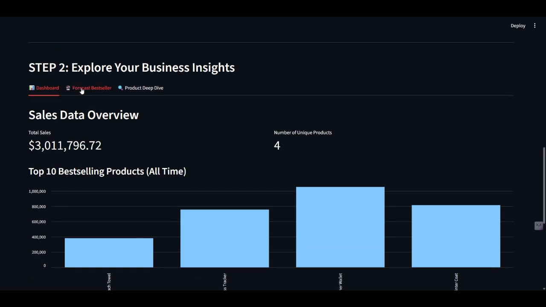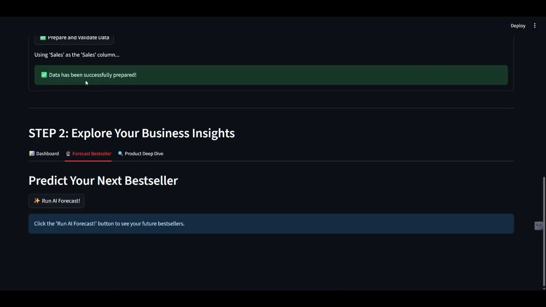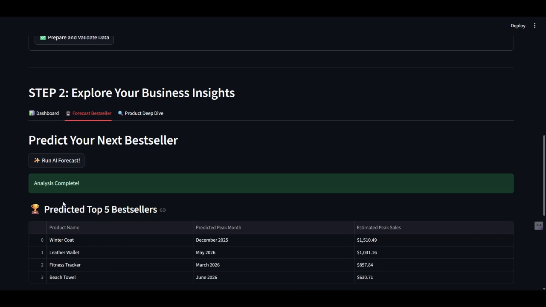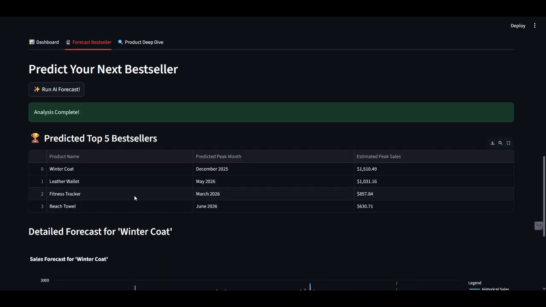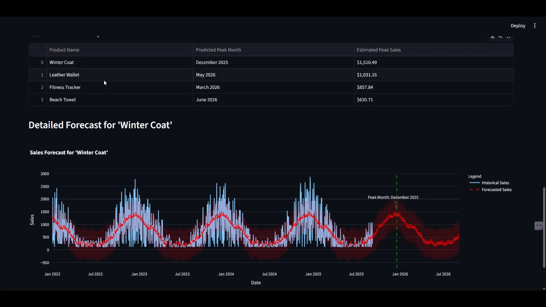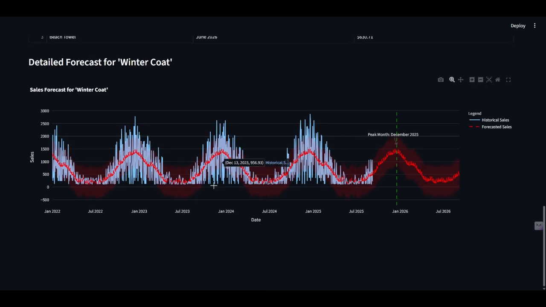Now, if we talk about the second tab, which is forecast bestseller, in the forecast bestseller tab, I'll click run AI forecast. Right now, the backend is training a unique machine learning model for every single product in the dataset. This might take a moment. Okay. Now, here's the result. The AI has generated a ranked leaderboard of predicted top bestsellers, but here we have only 4. It shows the product name, its predicted peak month, and the estimated sales it might achieve at its peak. Below the table, we get a detailed forecast graph for the number one predicted product, showing historical sales, the forecast trend, the uncertainty interval, and a clear annotation marking the predicted peak month.